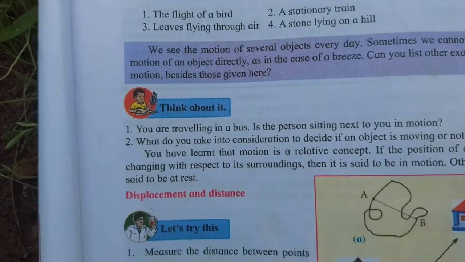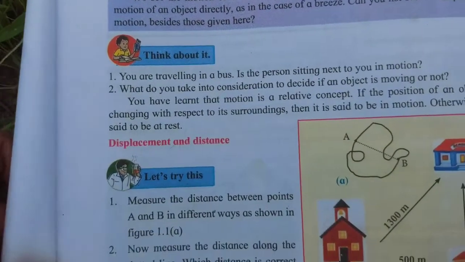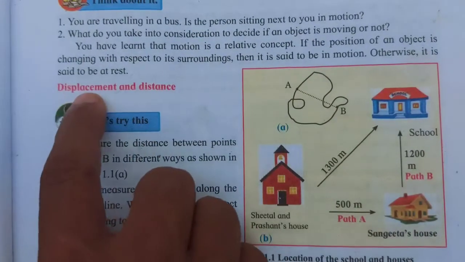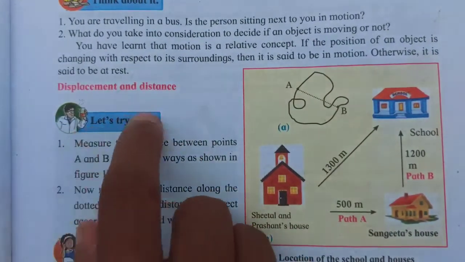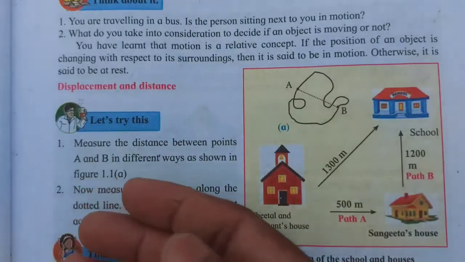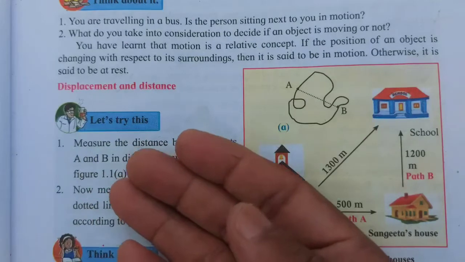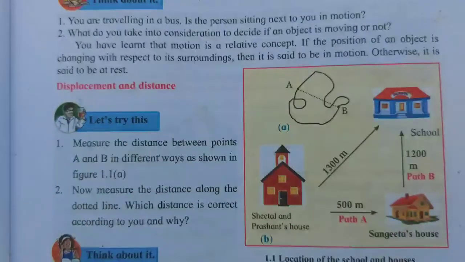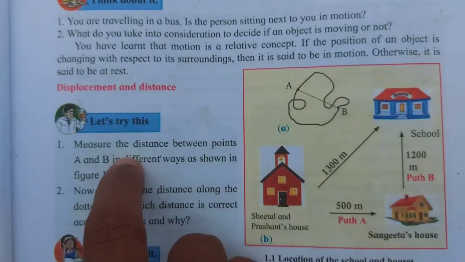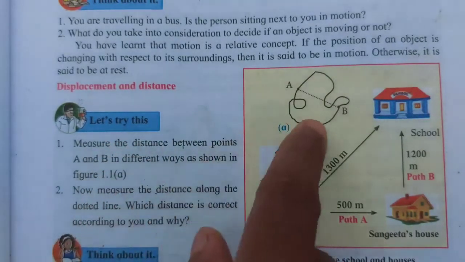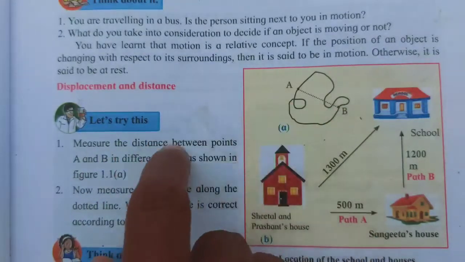The next point we have to take is distance and displacement. Distance and displacement is a very easy concept. Keep in mind, suppose I come to school on my bike or my scooty. Whenever I come on roads, the road is never straight, it always turns from point to point.